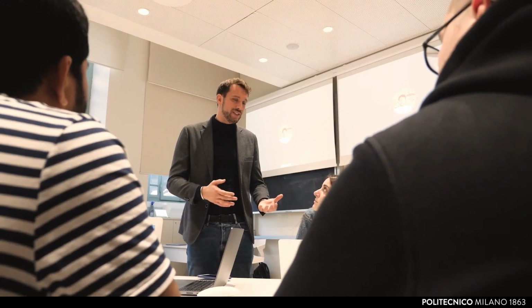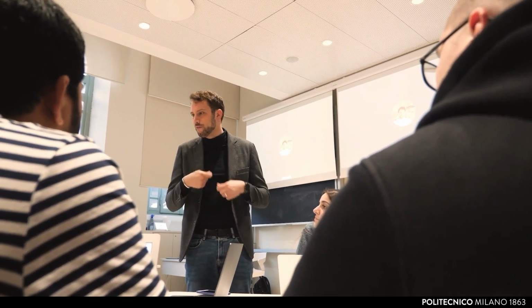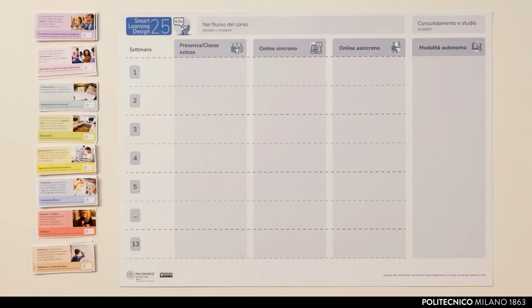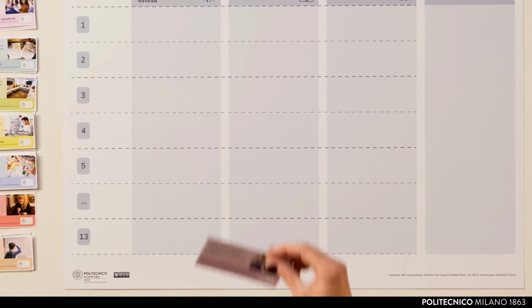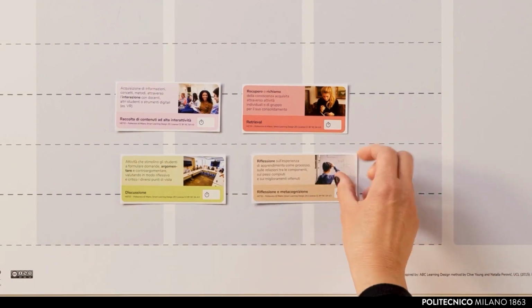This type of classroom is characterized by a high level of interactivity during the content gathering phase, alternating with structured moments of discussion and reflection on the proposed topics. To support the gradual memorization of content and consequently the creation of connections between old and new information, the teacher often proposes retrieval, discussion, and reflection activities, both during lessons and between one lesson and the next. The key learning events of this model are four: highly interactive content gathering, retrieval, discussion, reflection, and metacognition.